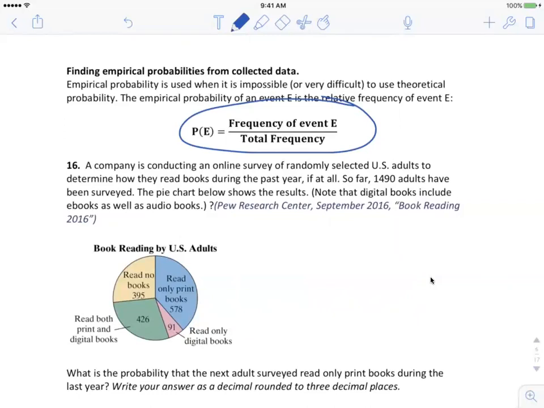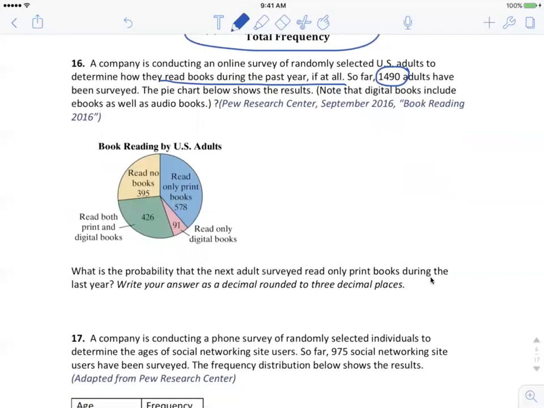Number 16, a company is conducting an online survey on how people read books during the past year, if at all. All right. So we had 1,490 adults surveyed, and then there's the pie chart. What is, if I go down here to the question, based on this empirical data, what is the probability that the next adult surveyed read only print books during the last year? Read only print books, there it is. Read only print books is 578. So there was 578 out of a total of 1,490.